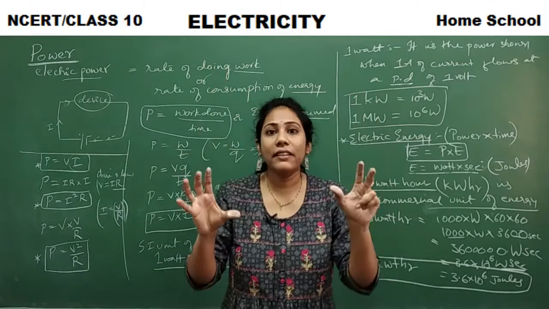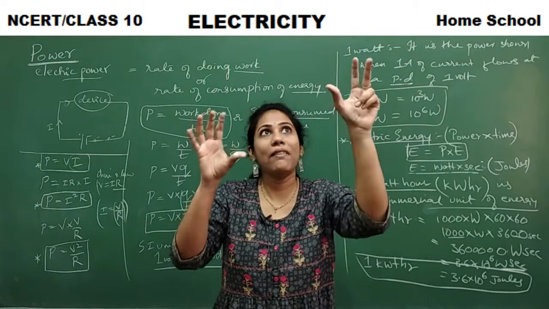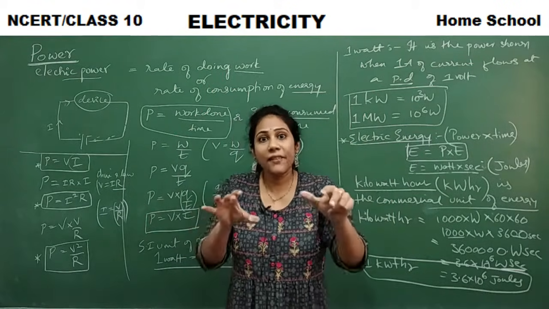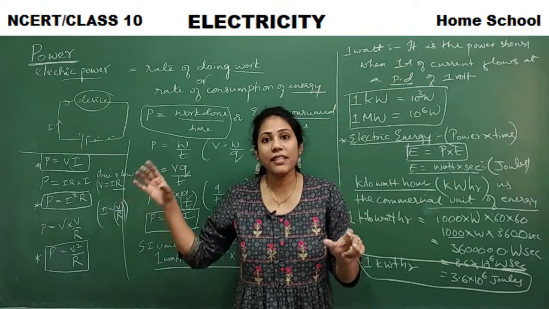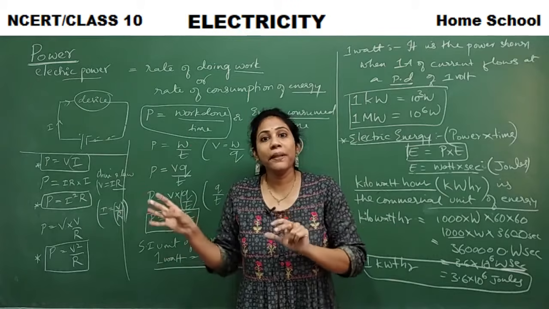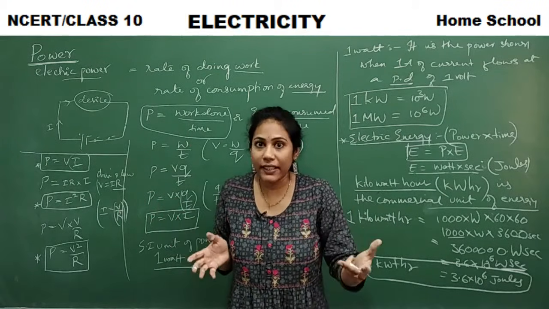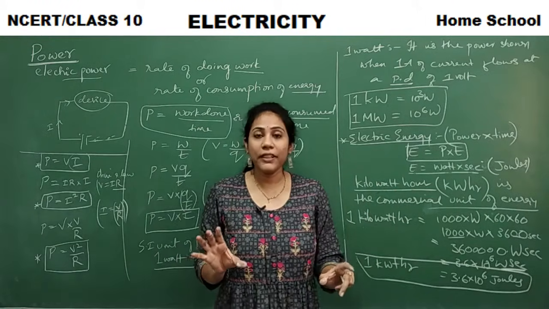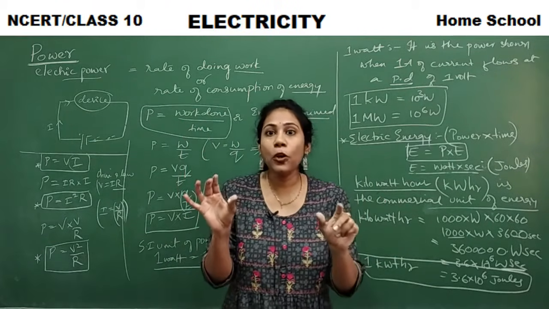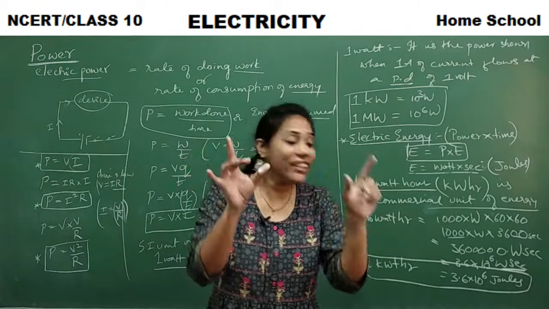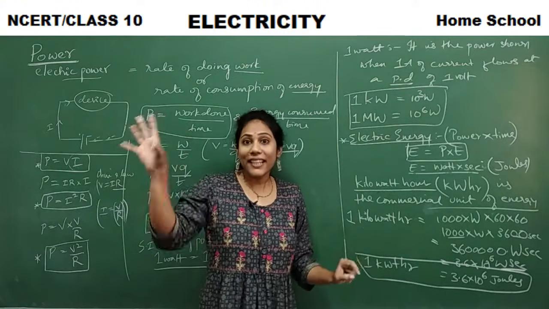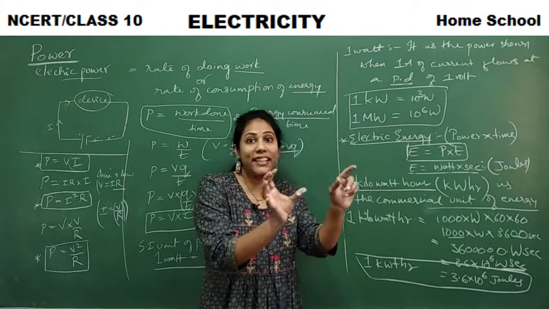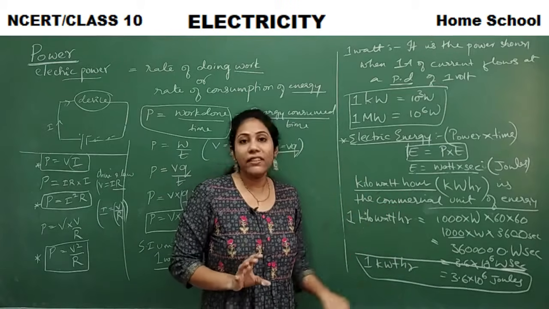Say you take a fan. Imagine it has a power of 50 watt. If it runs for 1 month, how much energy will it consume? In the same way, you have so many appliances in your house like AC, fridge, TV. Each appliance consumes a certain amount of energy to do its work, right? So all these energies are calculated in the form of kilowatt hour. If you go and check the meter in your home, it shows a digit with the unit kilowatt hour. So electricity board people calculate the amount of energy consumed, and the unit they consider for that energy consumed is kilowatt hour.